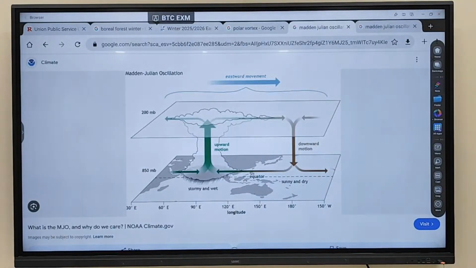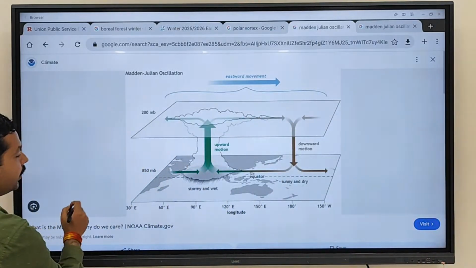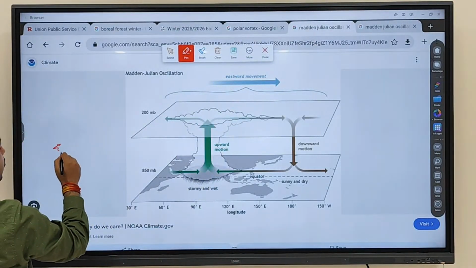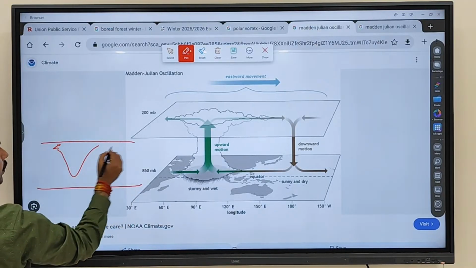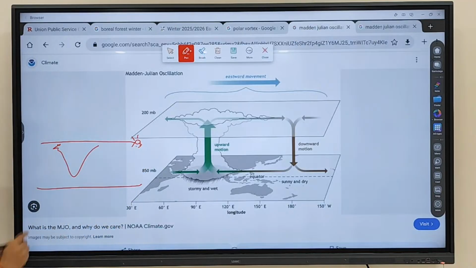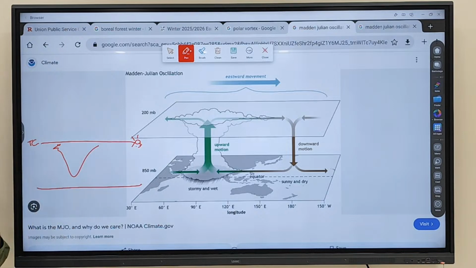Fine. Any doubt regarding this part? So what you have to keep in mind here is, you know that during summer the sun position shifts towards the Tropic of Cancer. When the sun position shifts towards Tropic of Cancer, which area is going to be more heated?